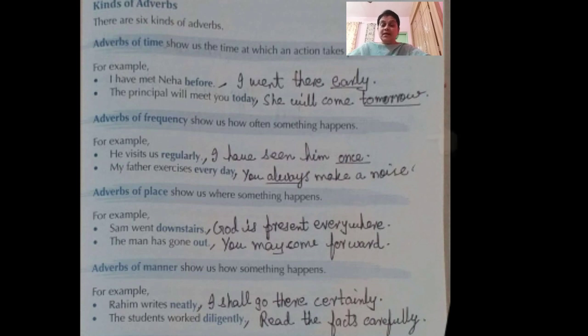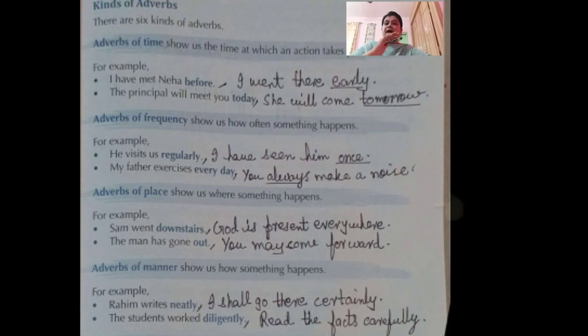Next, the second category, adverb of frequency, my students. It shows how often something happens. 2 examples are given here, but from my side I am giving you 2 more. Example number 1: He visits us regularly. My father exercises every day. So regularly and every day are adverbs of frequency. Next one: I have seen him once. Once is here the adverb of frequency. You always make a noise. What do you always do? You always make a noise. This comes under the category of adverb of frequency.